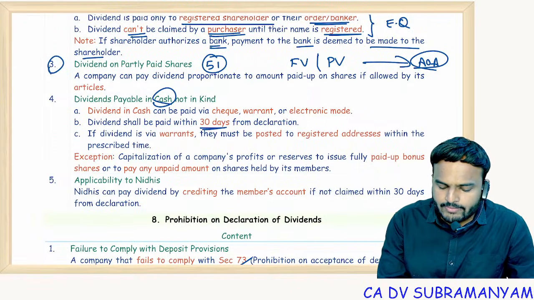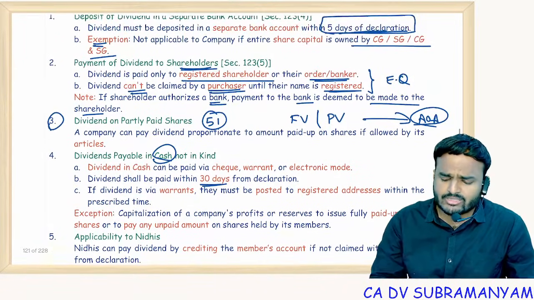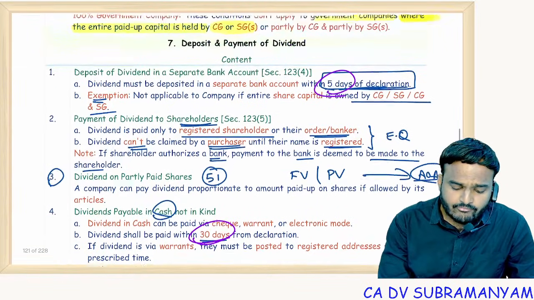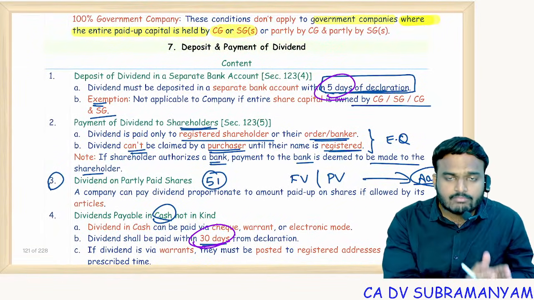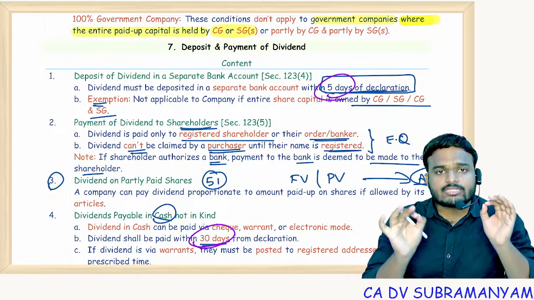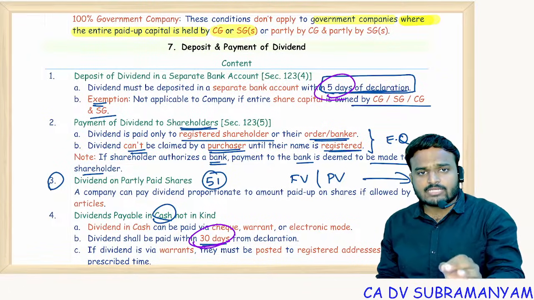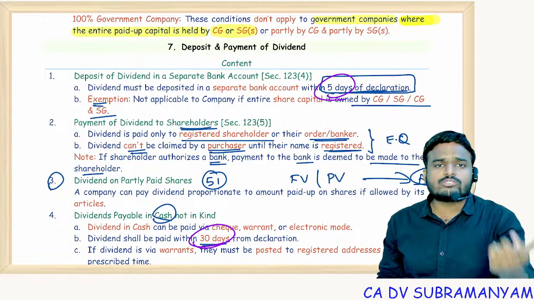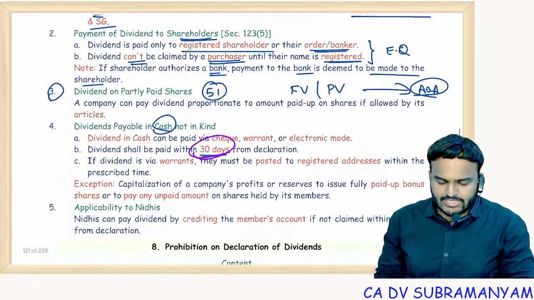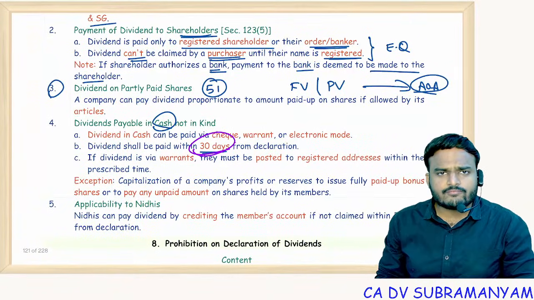And dividend should be paid within how many days? 30 days. Many students get confused between 5 days and 30 days. Sir, 5 days is for transfer of the dividend amount from one bank account to another bank account, and payment to the member should happen within 30 days. Is it 5 plus 30? No, no, no, no. The 30 includes 5. The 30 days includes 5 days. Timeline chart I'll give you after completion of unpaid dividend account.